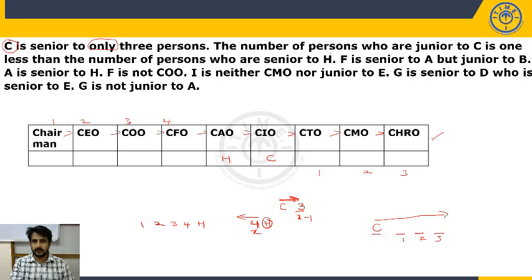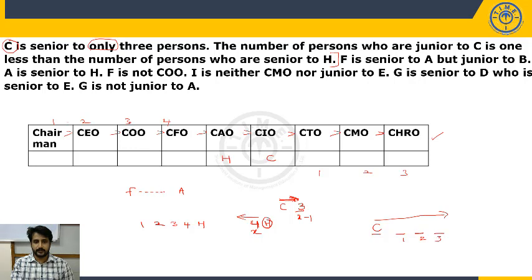Now till here we have completed almost 50% of the information, and we are able to fix H and C. Now what is given? F is senior to A. It is not given just senior or immediate senior. Somewhere F is senior to A.